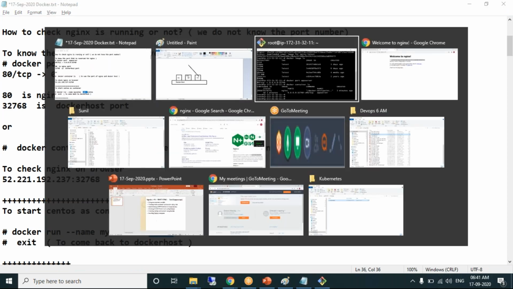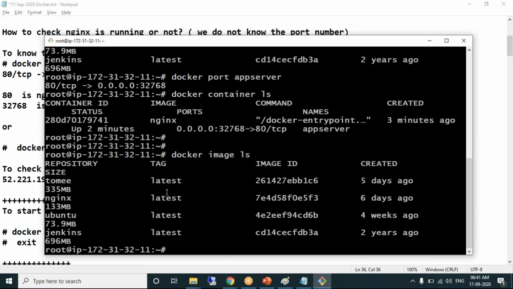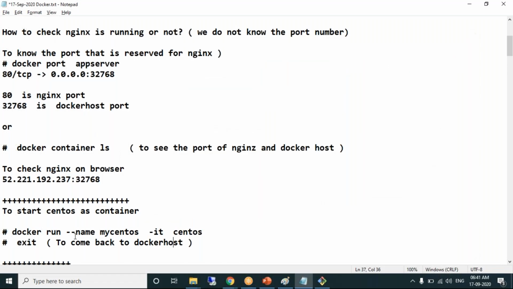Do you have a CentOS image? You don't have a CentOS image, isn't it? No, we have only 4 images: Tomcat, Nginx, Ubuntu, and Jenkins. We don't have CentOS, so don't worry about this. If the image is not available, it gets downloaded automatically.